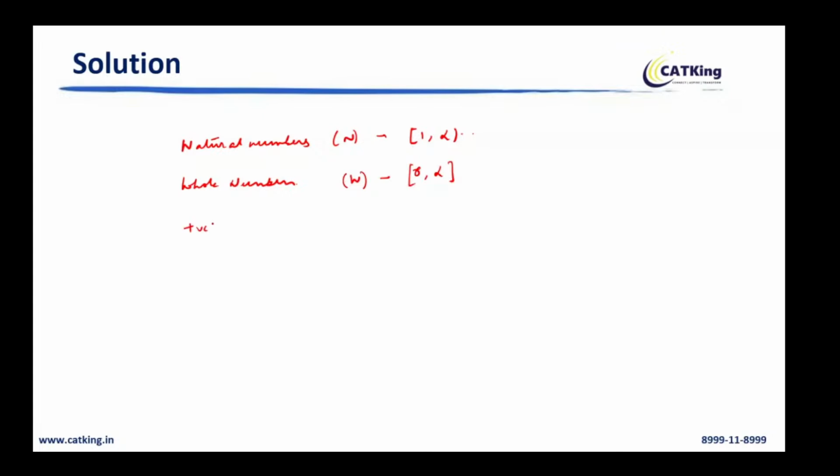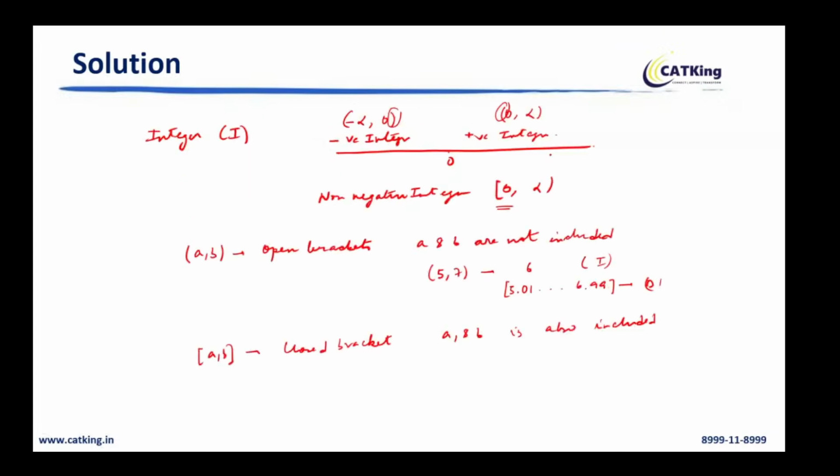Positive integers: in the last slide, you saw positive integers represented as z plus, negative integers as z minus. Positive integers start from 0 and go on to infinity, but 0 is an open bracket. Negative integers start from minus infinity and go to 0. 0 is again an open bracket. Is this clear, everyone? So integers are represented as z, or I, you can say.